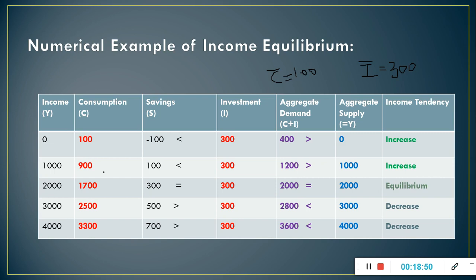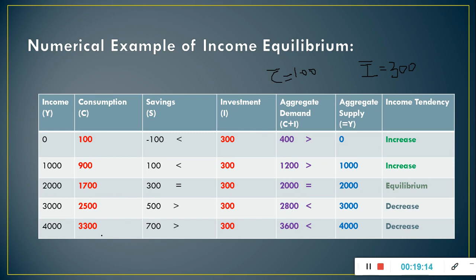At 1000 level of income, aggregate demand is 900 plus 300, that is 1200. At 2000 level of income, aggregate demand is 1700 plus 300, that is 2000. At 3000 level of income, aggregate demand is 2500 plus 300, that is 2800.